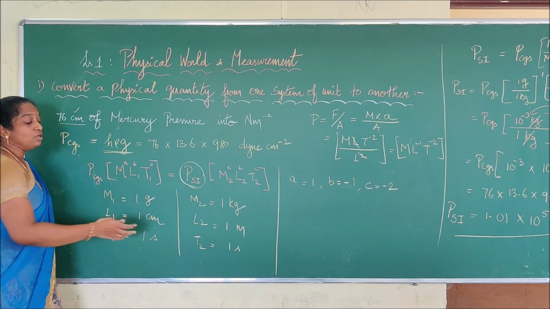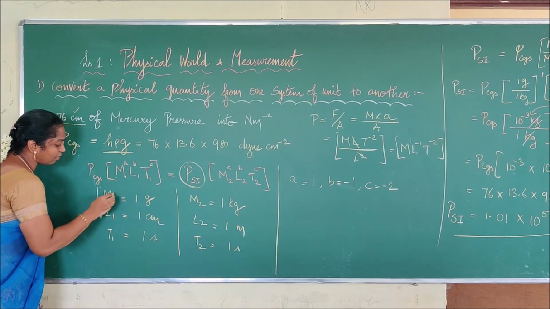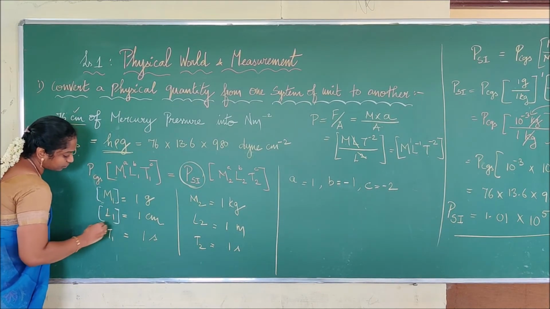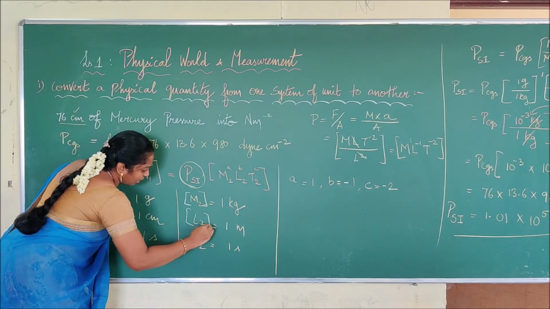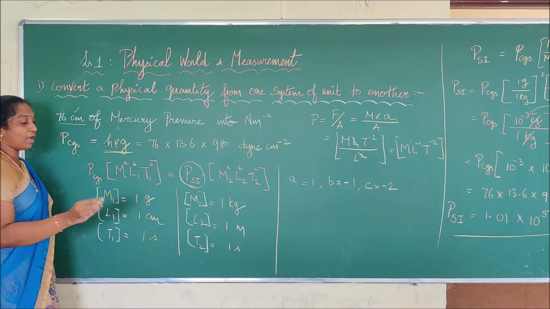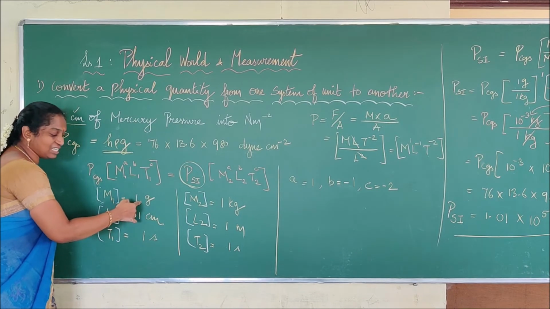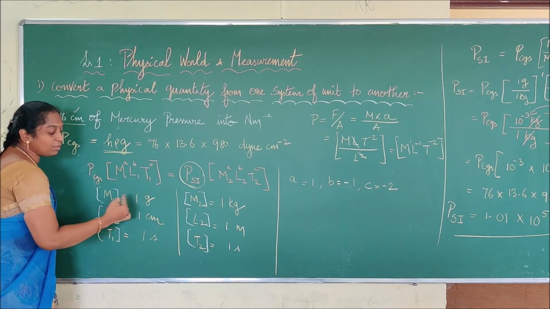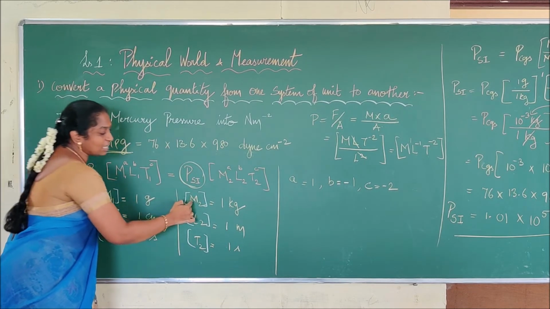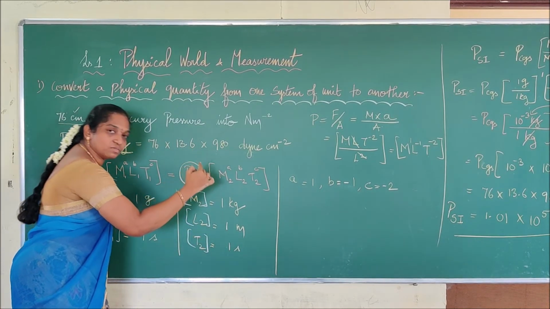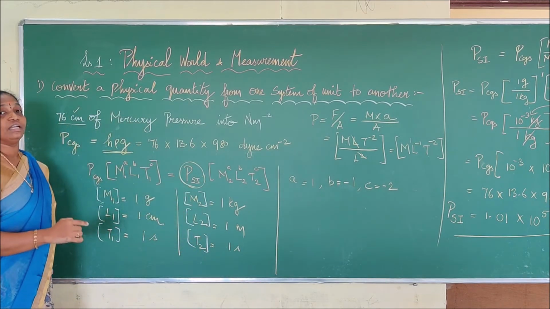Then what we have done, we have taken the values of M1, L1 and T1. We have to include everything in square brackets. If a square bracket is not there, then it is not a dimensional one. Right? We have to take everything in terms of square brackets. So we have taken the values in terms of mass, in CGS it will be represented as 1 gram. Length will be given in terms of 1 centimeter. Time will be given in terms of 1 second. In SI, mass will be given in terms of 1 kilogram, length will be given in terms of 1 meter and time will be given in terms of 1 second.